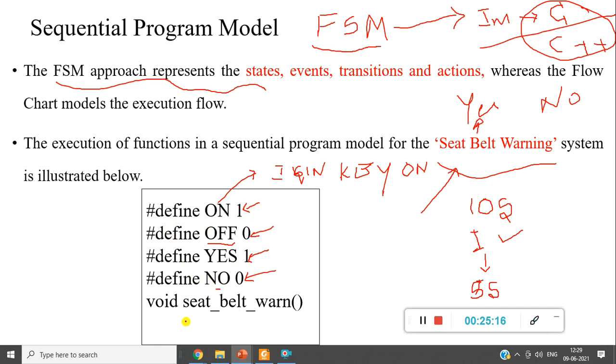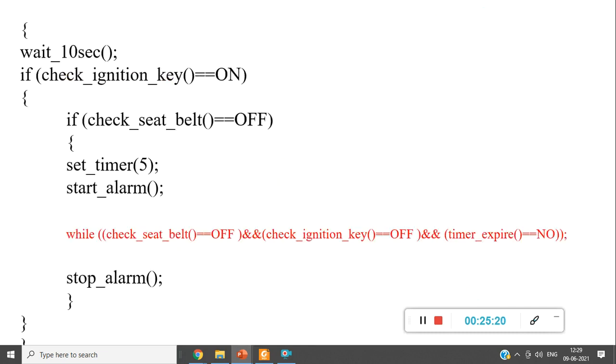Now I write a simple small function, seat belt warning. Obviously I will check for 10 seconds. Now this is once again a function. You need to write a separate function definition for waiting, which is nothing but a simple for loop that makes a count equivalent to 10 seconds.